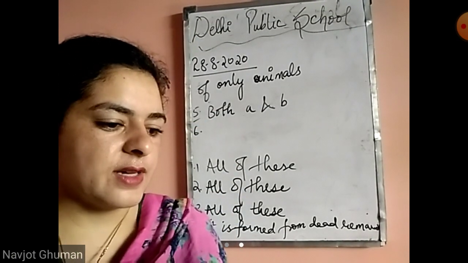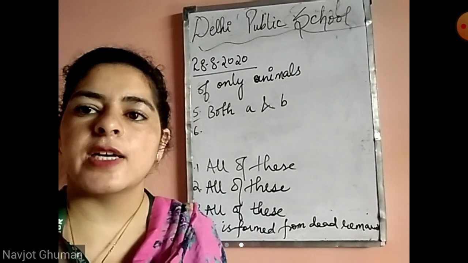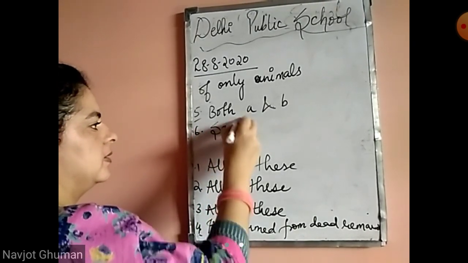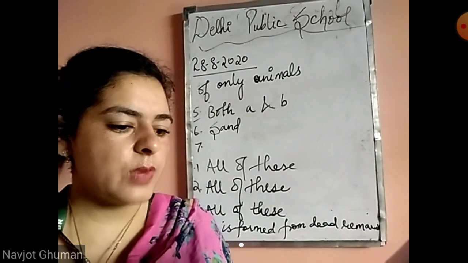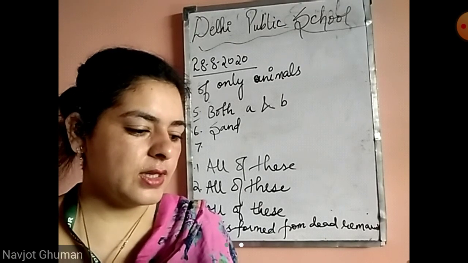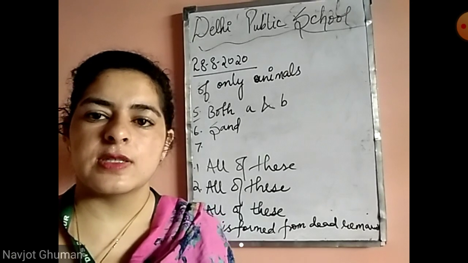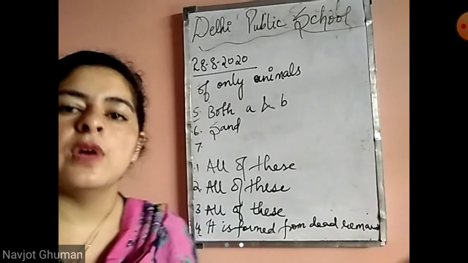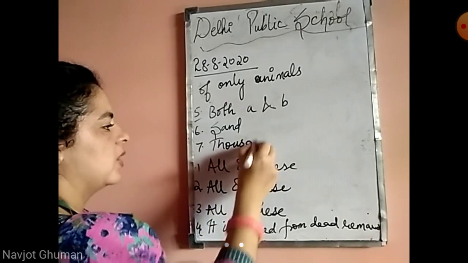Which of these is the grainy part of soil? We know sand. Sand has a grainy texture, rough texture. So sand is the correct answer. How long does it take to form a small amount of soil? 1 year, 2 years, 3 years, thousands of years. We know that it takes thousands of years to make a small amount of soil, because in 2 or 3 years soil doesn't form.